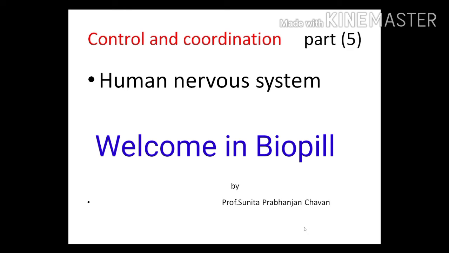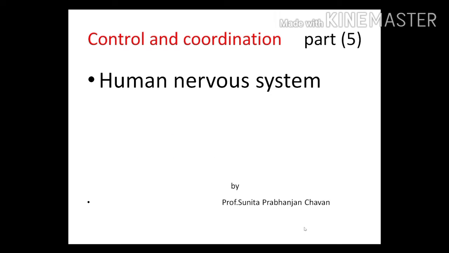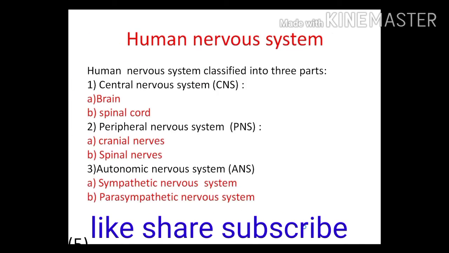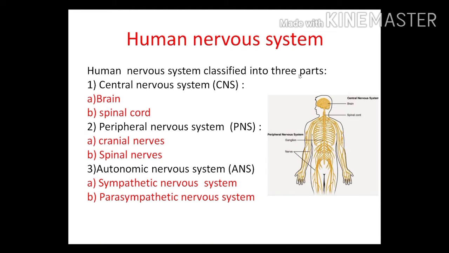Students, in this section we will discuss the human nervous system. As we know, the human nervous system is well developed; it is highly evolved compared to other organisms. In the next slide we will discuss the human nervous system and its classification. Basically, the human nervous system is classified into three parts: central nervous system, that is CNS, peripheral nervous system, that is PNS, and autonomic nervous system, that is ANS.